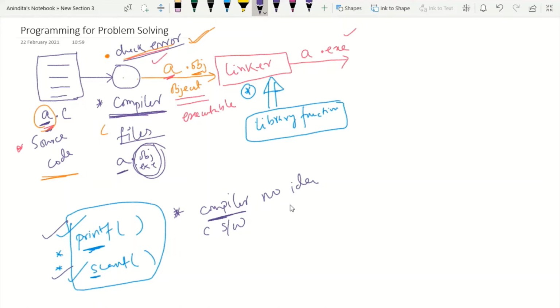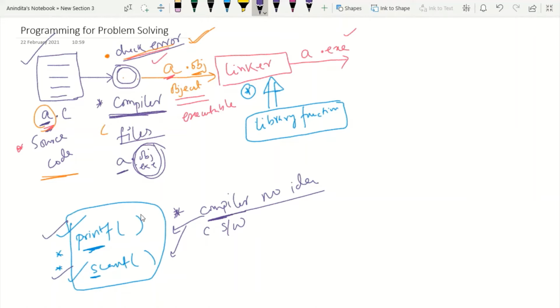So the compiler has no idea what the content of these functions is, meaning how they are organized. But we know that to run a particular source code, we have maximum dependency on the C compiler. So this is the problem. Please try to note this point.